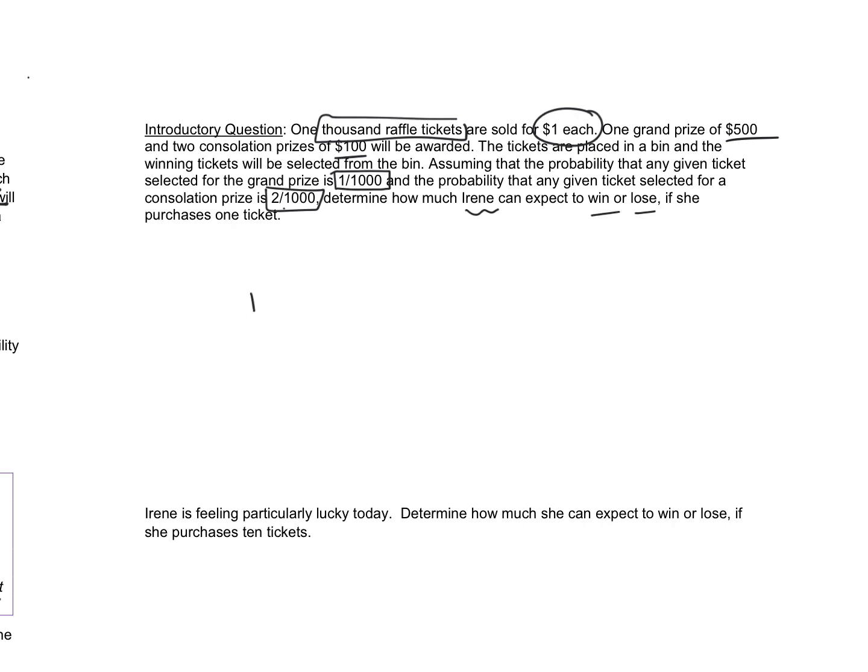Well, the possible outcomes, right? She could either win the grand prize, which is $500, but remember also that she spent $1, so she doesn't totally win. It's going to be $499. So we have to make sure that we consider her net win there. And then she could get a consolation prize, so that outcome happens 2 out of 1,000.